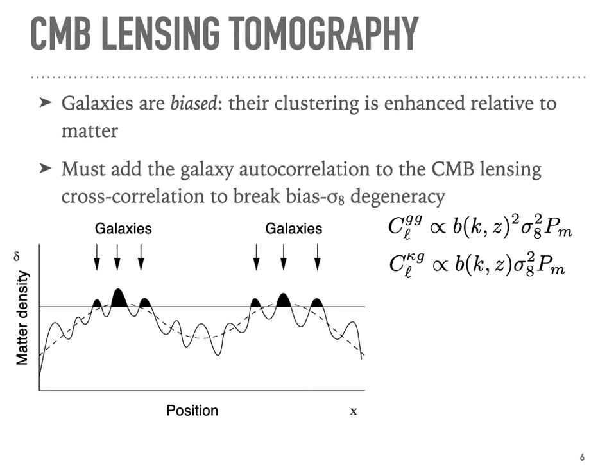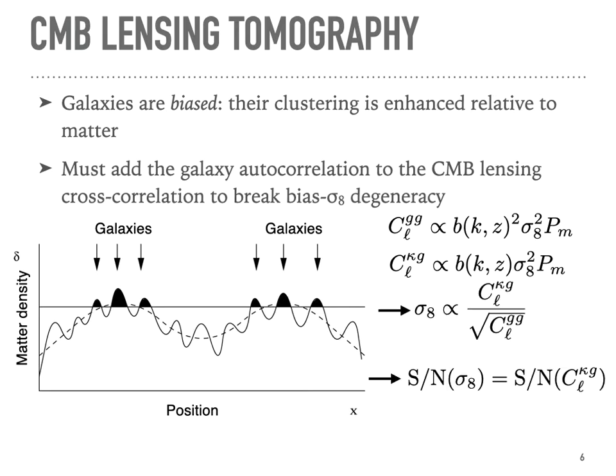And so what this means is that we need another observable besides the galaxy-CMB lensing cross-correlation, C_ℓ^κg. And we do that by also adding the galaxy autocorrelation, where you now have 2 powers of galaxy bias instead of 1. And so that means that you can just combine together the auto and the cross and pull out sigma 8, or more generally, the amplitude of the matter power spectrum.